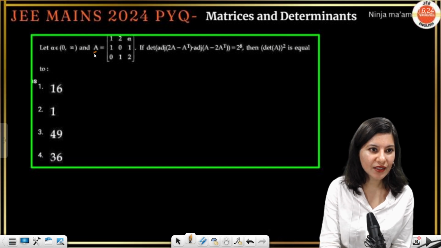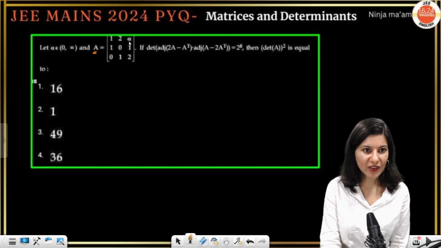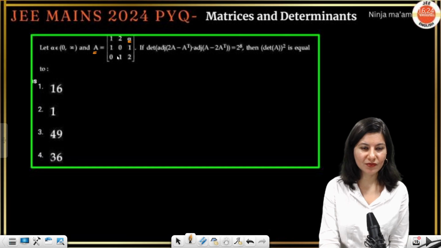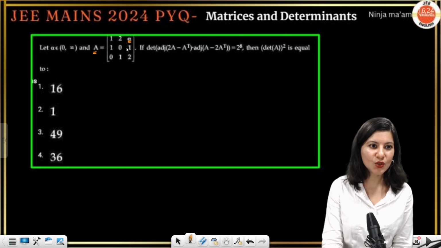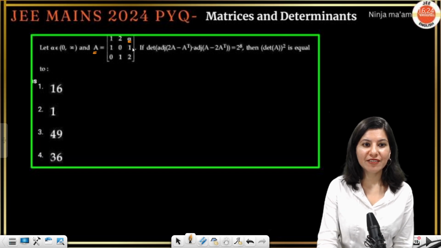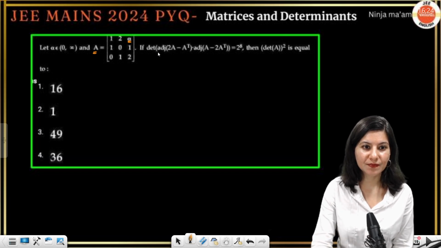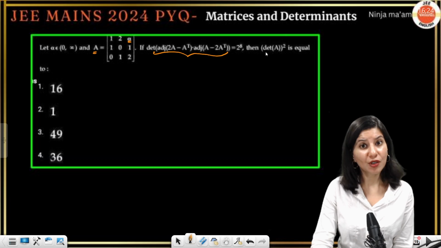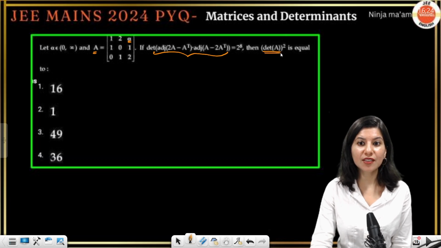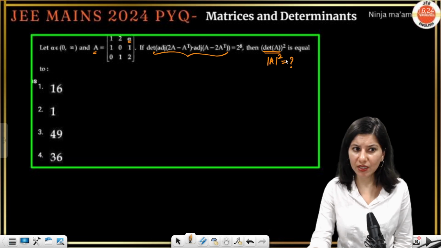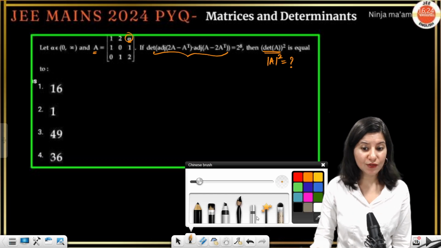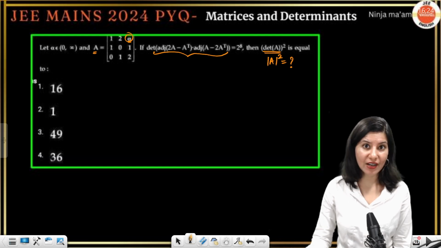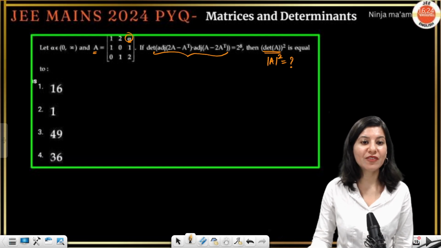A is given in matrix form, where I can see alpha is missing. So the whole question is obviously about calculation of alpha by using this equation. In the end, what we need to figure out is determinant A square. So determinant A or determinant A square, we will be able to calculate once I know this alpha. So we are very much after alpha. Alpha will lead us to the final answer.